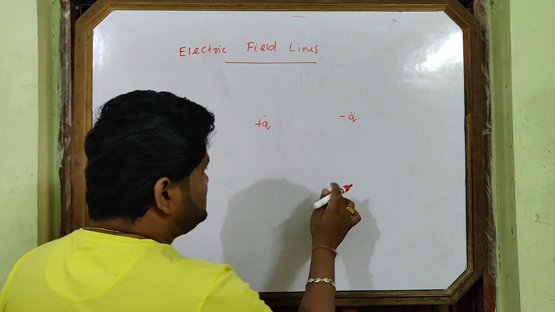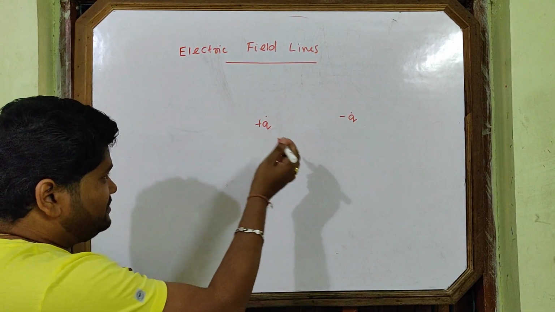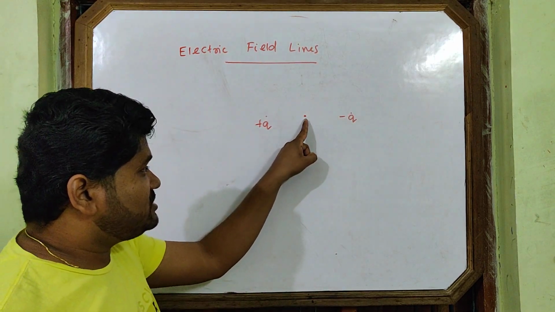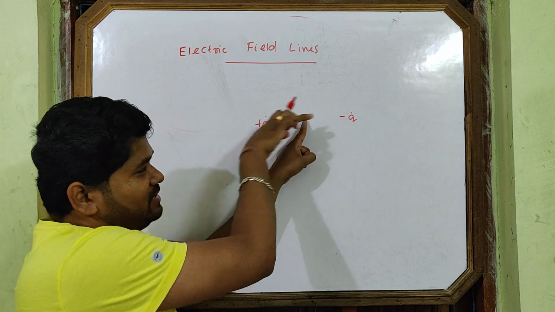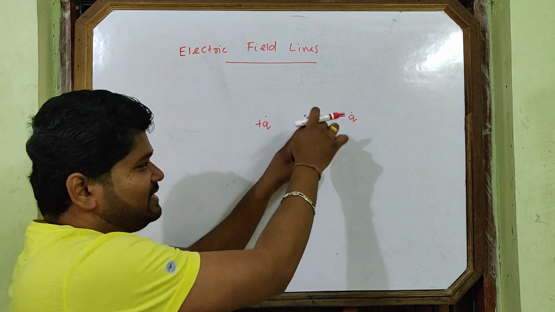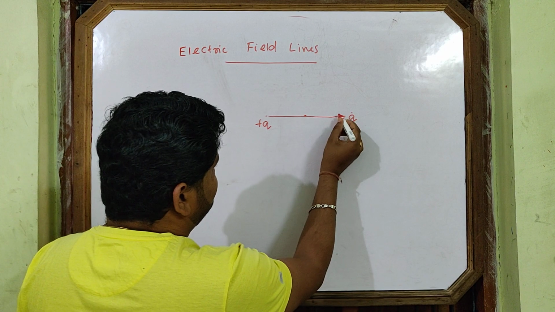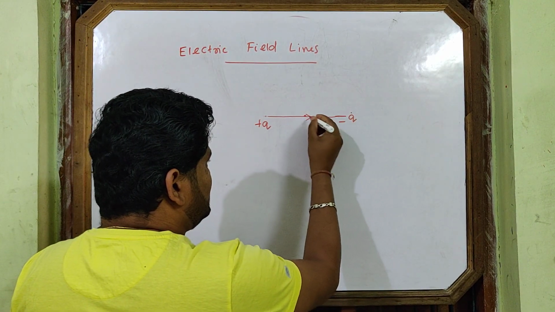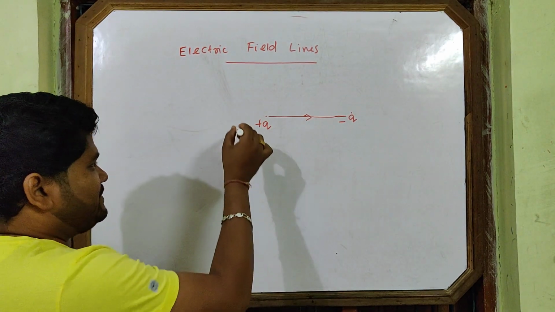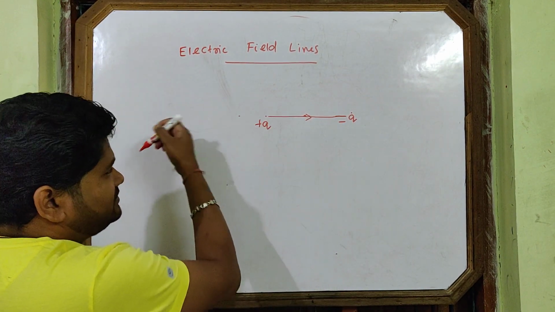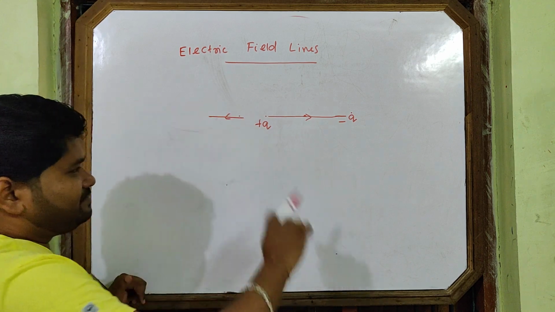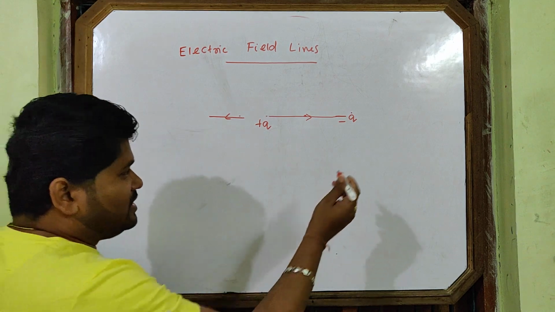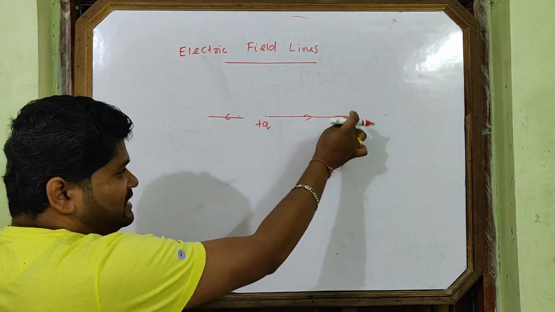Now you see how I'll draw the electric field lines. If I put a test charge here, where will it move? The test charge is plus. This plus will repel, this minus will attract. It will move like this. One line you got, ending at minus q. If I place it here, this plus q will repel. You may say minus q attracts also, but the minus q effect will be less here. If I place it here, minus q will attract.